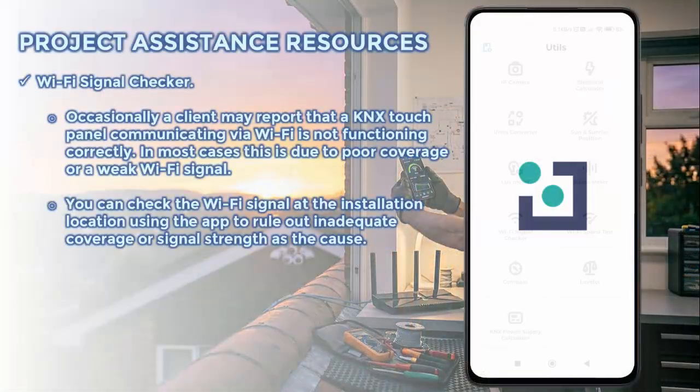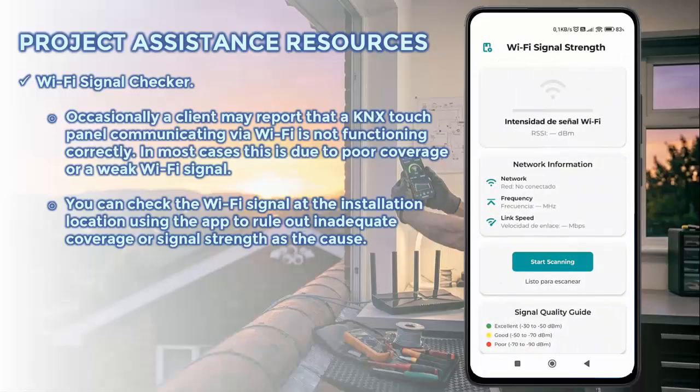Wi-Fi signal checker. Certain KNX devices connect using the building's Wi-Fi signal. In order to verify that a device will have adequate coverage at the location where it is to be installed, this tool is available for your use.